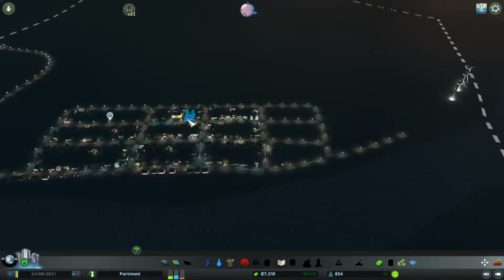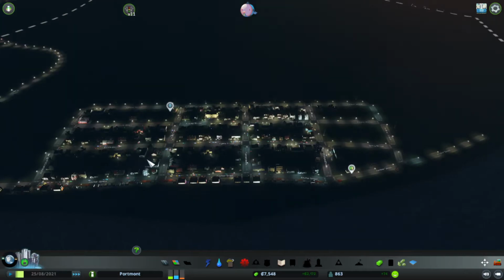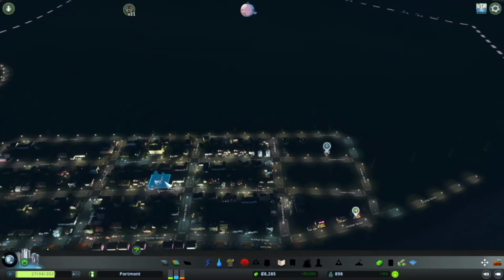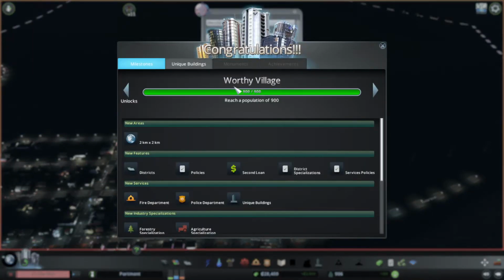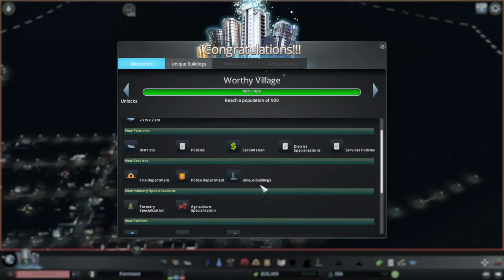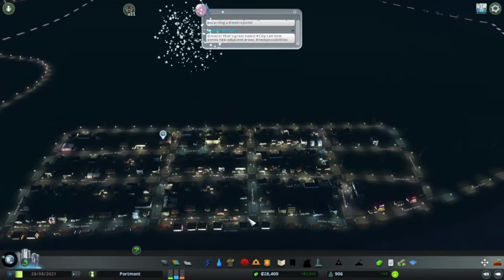It's almost about to hit that 900 milestone, so let's speed it up a bit and hit that milestone so we can start working on some new things. Fantastic. Alright, we are now a worthy village. We have unlocked fire, police, unique buildings, and I can now start to zone some things, which is great, and it'll be very good for our forestry industry, which we'll be putting in.